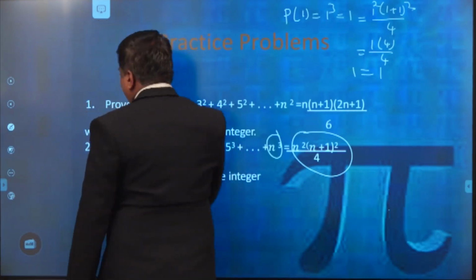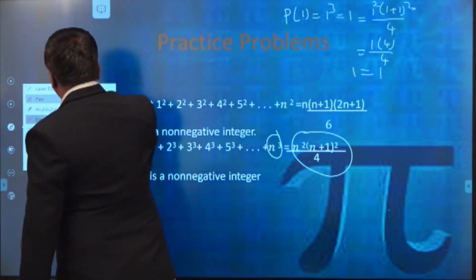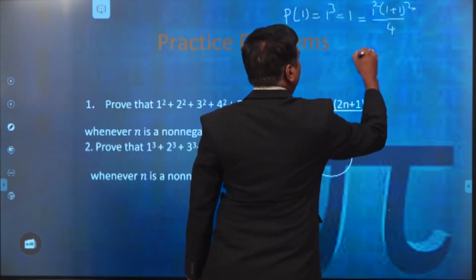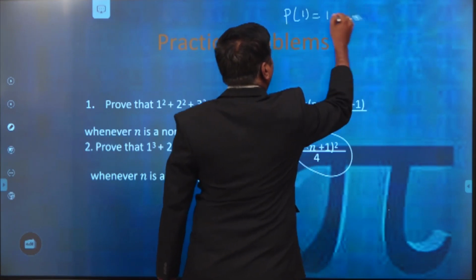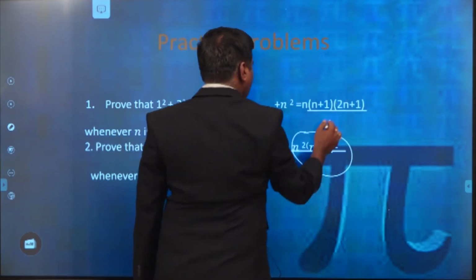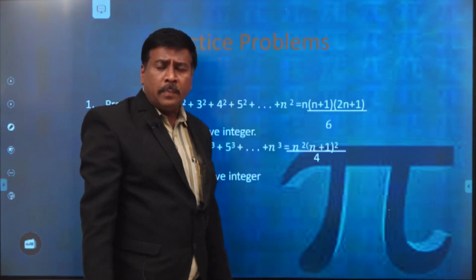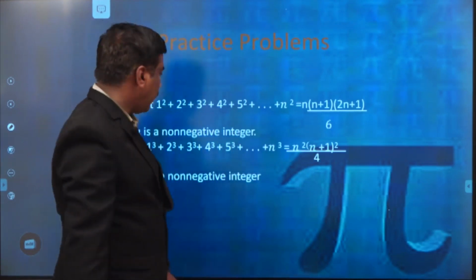Now, coming to the second step, what do we have to follow for proving this statement or relation? We have to assume the given statement is true for n is equal to k.